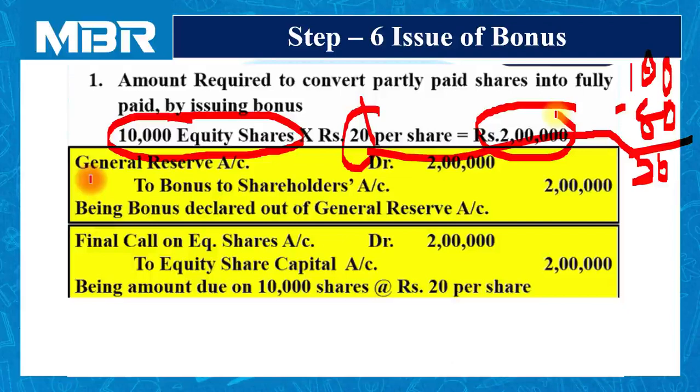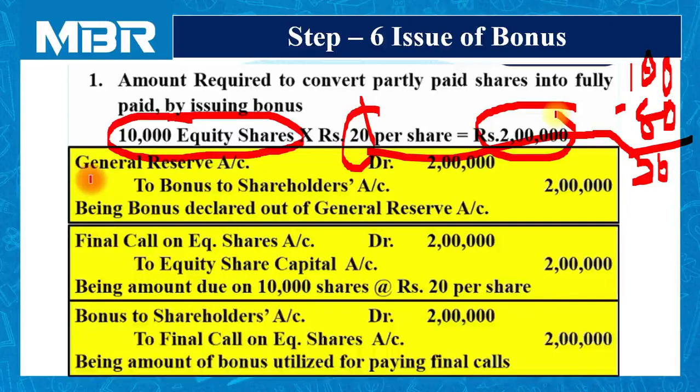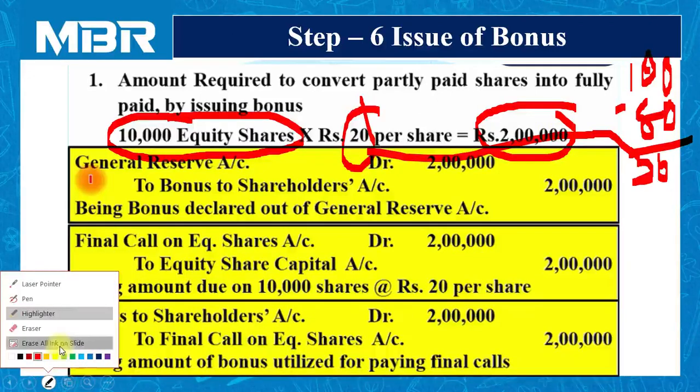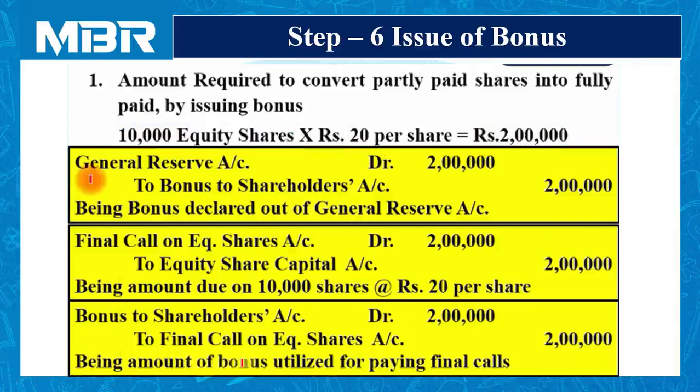Final call on equity shares account debited rupees 2 lakhs to equity share capital account rupees 2 lakhs, being amount due on final call at the rate of rupees 20 per share on 10,000 shares. And third, bonus to shareholders account debited rupees 2 lakhs to final call on equity shares rupees 2 lakhs, being amount of bonus utilized for paying final calls.